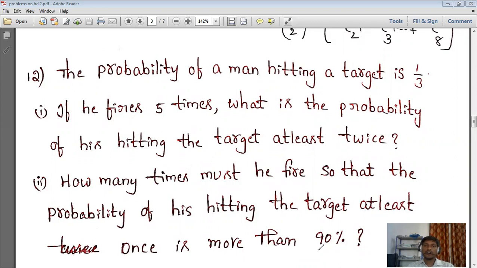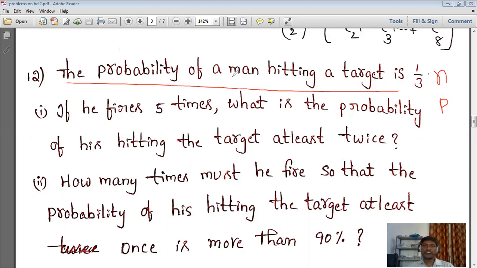Okay, so keep in mind when you are applying binomial distribution, what we said, we require the parameters n and p. First our intention is to calculate this, right? So here it is what they mentioned: the probability of a man hitting a target. One target he has, that person. You have the target, you need to finish. Every person has a target, like you have to finish BTech within 4 years and get settled in some company. That is your target.